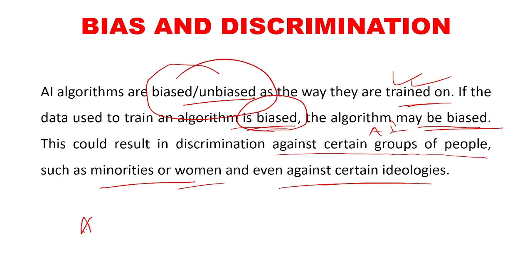So an AI program is always trained, training is provided. Suppose a child, so let me give an example of a child.